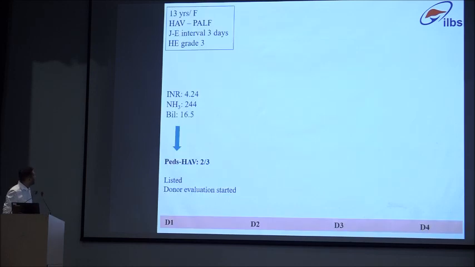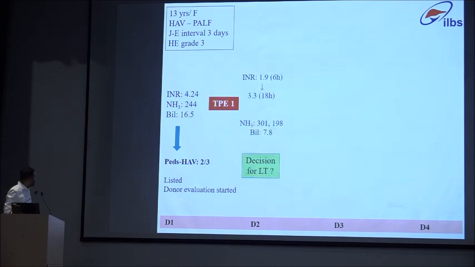Suppose like this patient, 13-year-old, INR more than 3.1, HE grade 3. So he fulfills Pete's HAV criteria. He may not fulfill the KCH criteria ever, so we don't go by that in HAV. So he fulfills Pete's HAV criteria for a liver transplant. He's listed and donor evaluation has been started by the time he gets the first TPE.